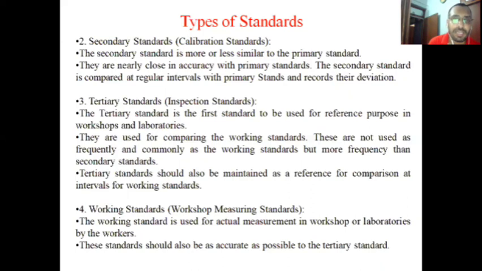For example, Delhi has the National Physical Laboratory of India, and their accuracy is very close to primary standard. They are not equal to primary standard, but they are close to it. And these secondary standards are used to calibrate tertiary standards, and they are calibrated with the help of primary standard, as I have already told you.